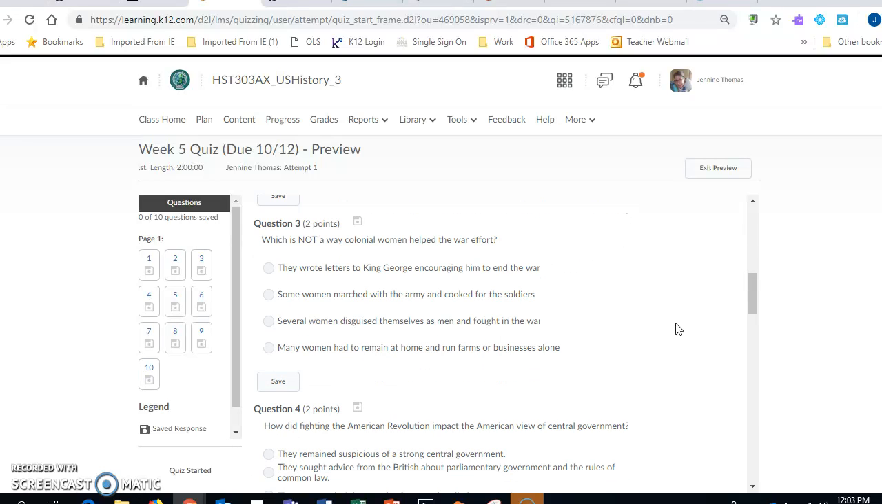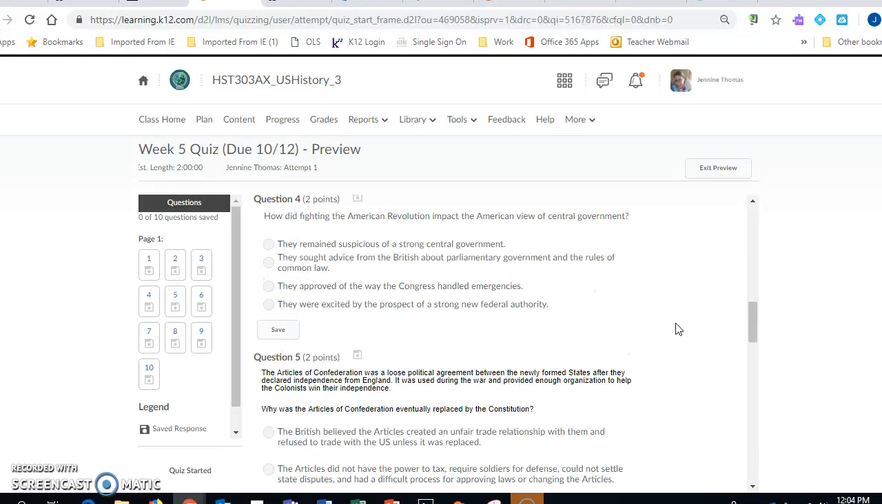Question 3. Which is not a way colonial women helped the war effort? They wrote letters to King George encouraging him to end the war. Some women marched with the army and cooked for the soldiers. Several women disguised themselves as men and fought in the war. Many women had to remain at home and run farms or businesses alone.